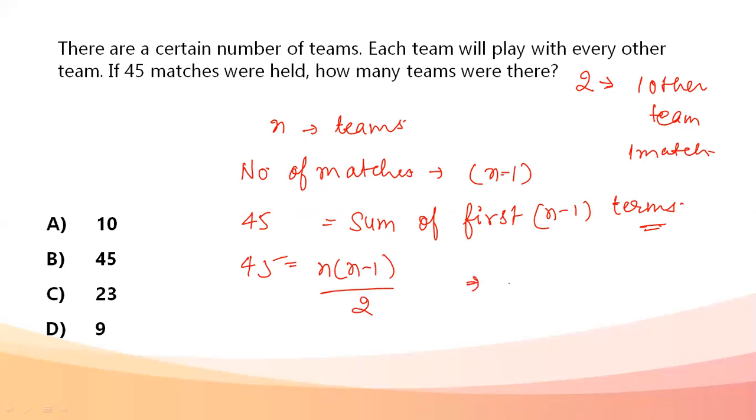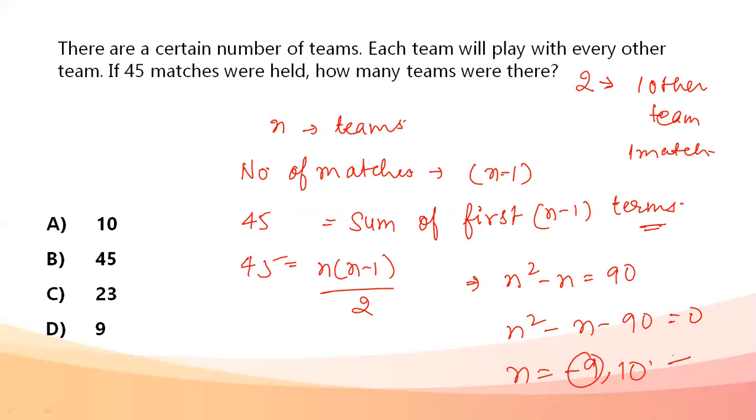On solving this, it becomes a quadratic. N square minus n is equal to 90. N square minus n minus 90 is equal to 0. The value of n comes out to be minus 9 or 10. Negative is not accepted, so my n value comes out to be directly 10. Both ways we can do it, either going with respect to the options and assuming that every team is playing with every other team, or assuming a variable, and we would get the same answer.